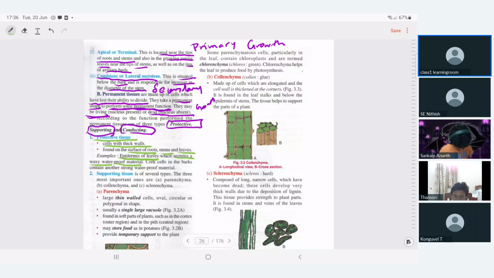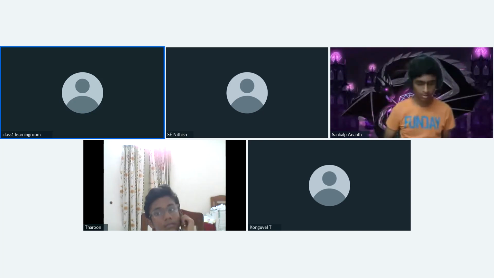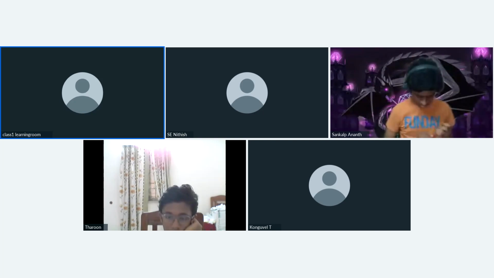You cover your notebook with the brown sheets, right? That brown sheet has a lamination. Similarly, the leaf will have a laminated sheet over the top as well as bottom.